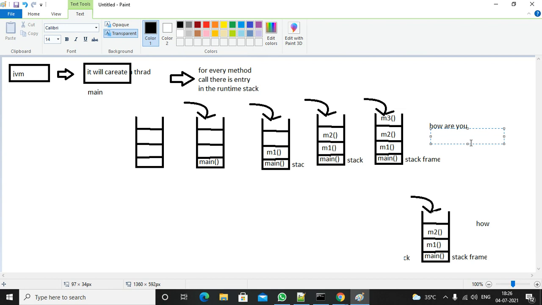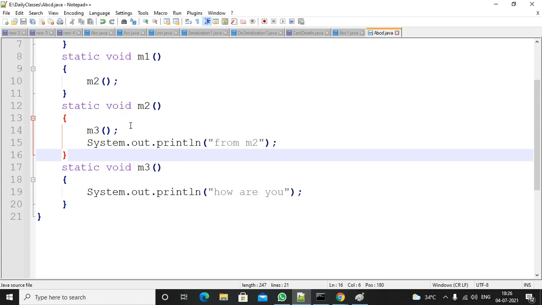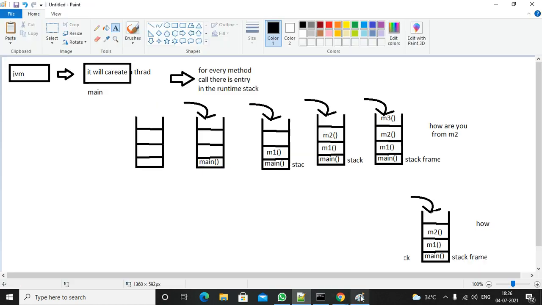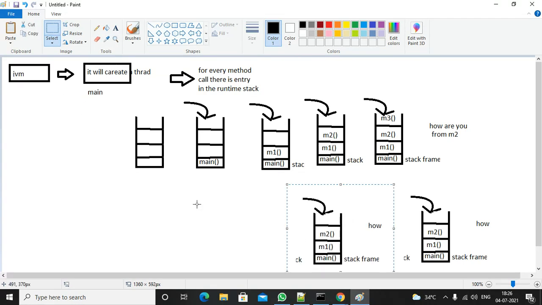So consider this is an output screen. So M2 will be printed. After that, you don't have any other statements in the M2 method. So automatically M2 will be removed from the stack. The M2 method call will be removed from the stack. So it got removed. Right. So after that, the cursor will come back to the M1 method.